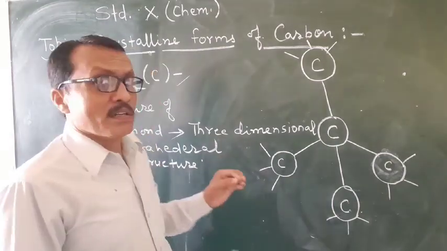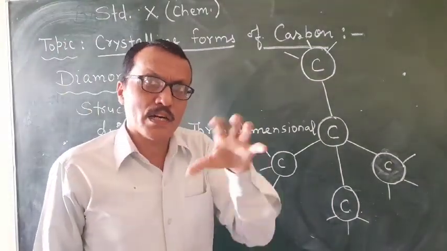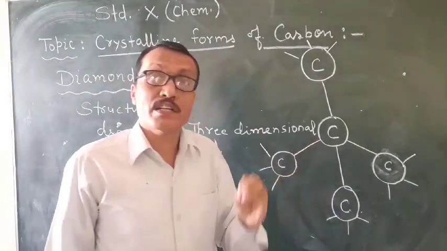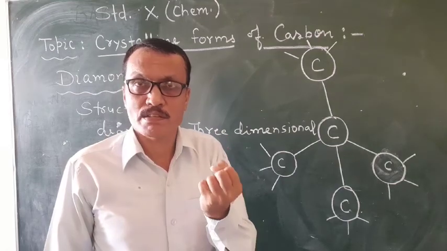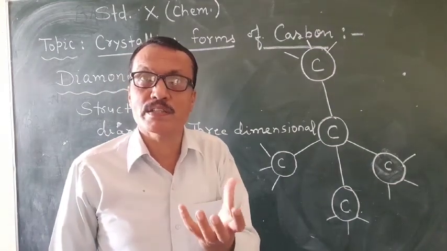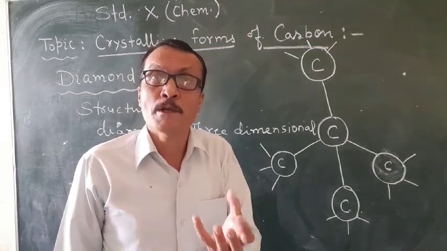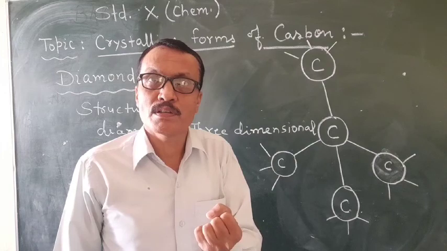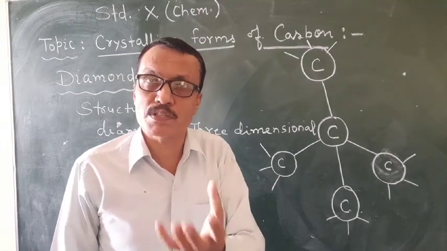Students, diamond is the hardest known substance because its structure is a complex network of three-dimensional tetrahedra. This complex three-dimensional tetrahedral structure makes diamond the hardest known substance in the world.